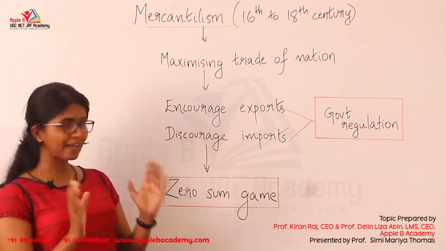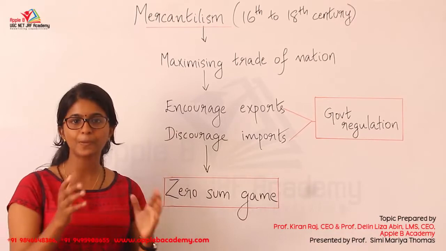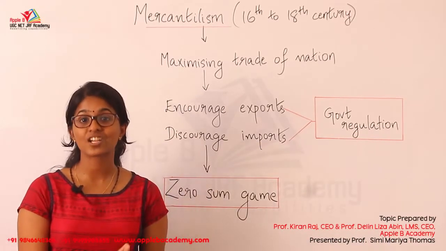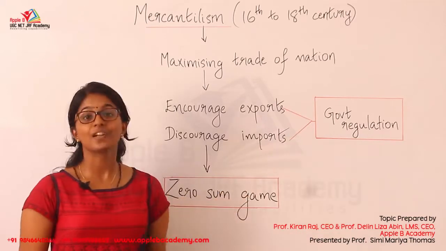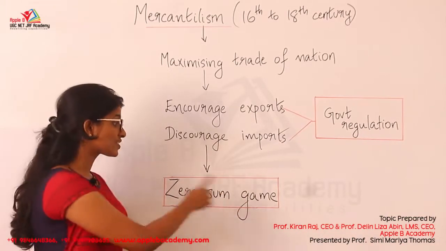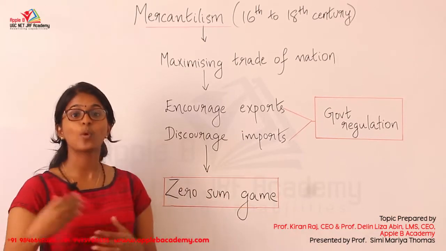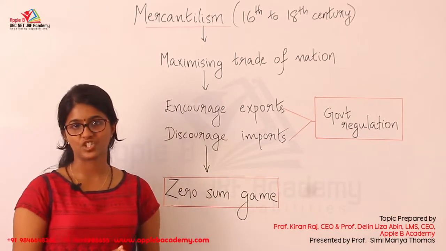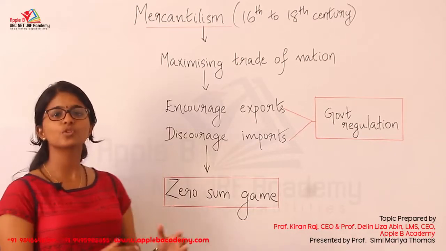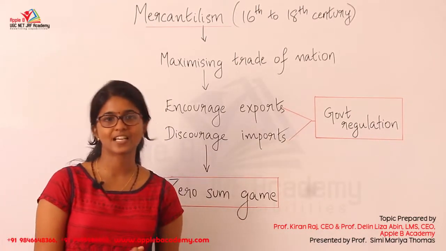So the main point which we have to keep in mind when we discuss mercantilism is that it restricts international trade through government regulations or government intervention. And in another way, it is a zero-sum game, where the gain of one nation is the loss of another nation. So this is the main content of mercantilism. So let's move to the previous year questions of mercantilist ideology.